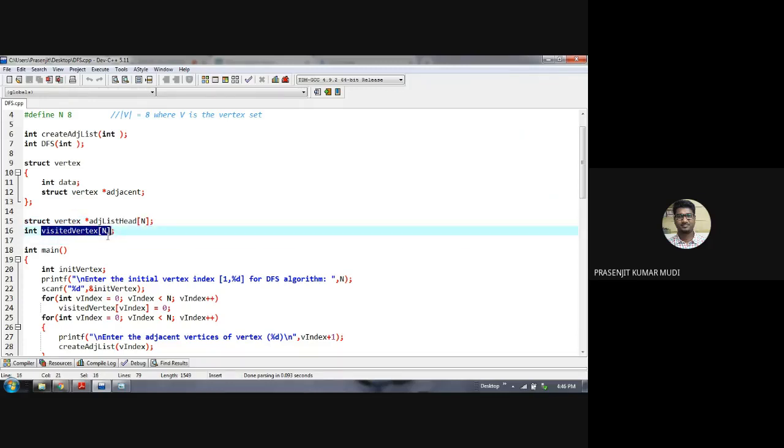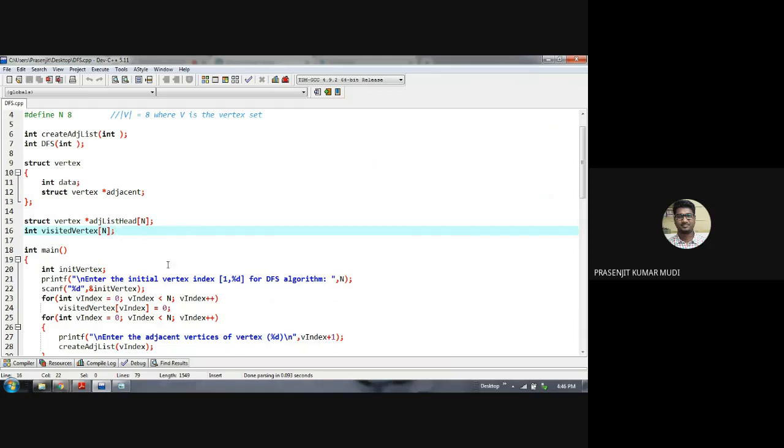And the next array is the visited vertex array. Its size is n, meaning 8 locations will be there. 8 integer values you can store inside this array. Those values are either 0 or 1.